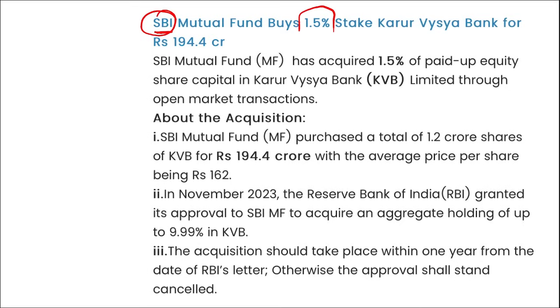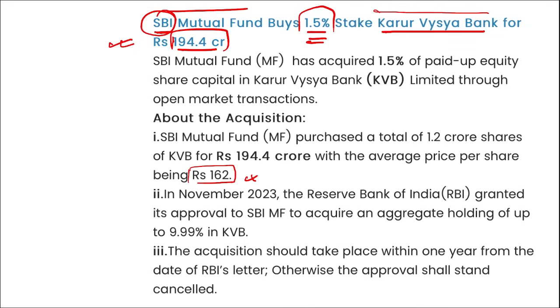Next is SBI Mutual Fund. They will be buying a 1.5% stake in Karur Vysya Bank for 194.4 crore rupees. I repeat, SBI Mutual Fund will be acquiring a 1.5% stake in Karur Vysya Bank for 194.4 crore rupees. Correct? The average price per share will be 162 rupees, and they will be acquiring a total of 1.2 crore shares.